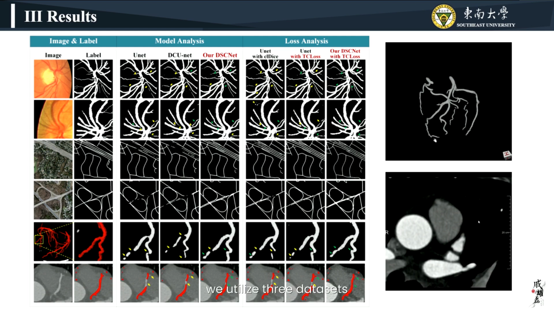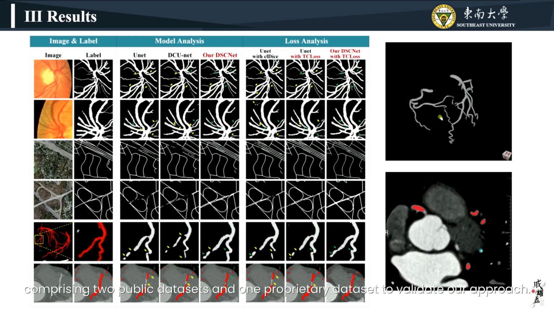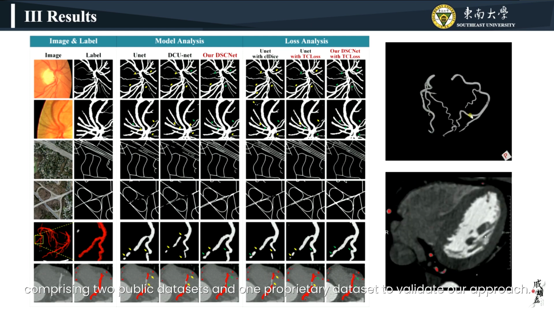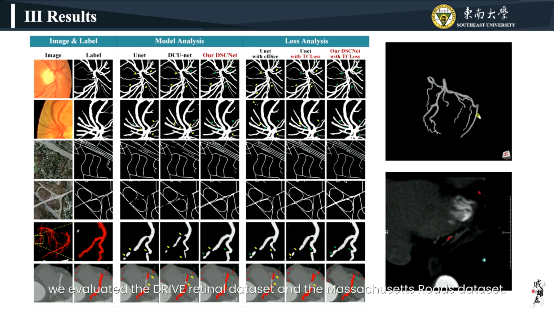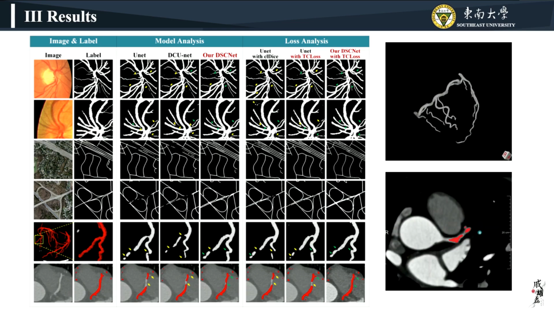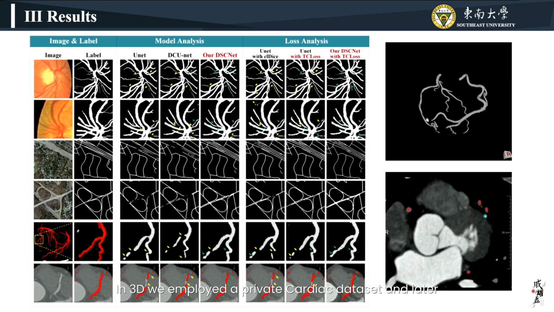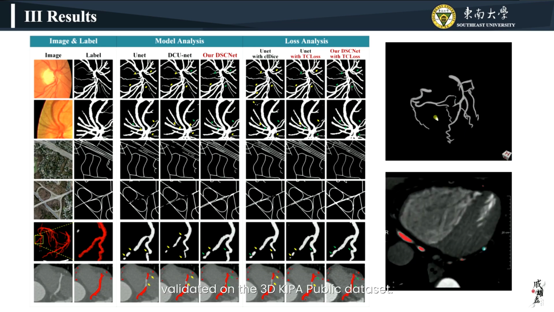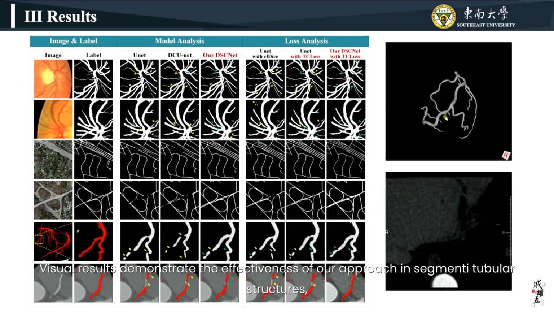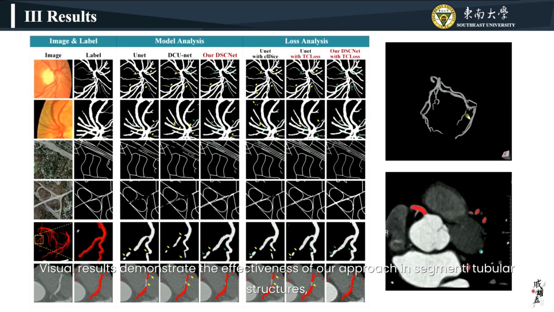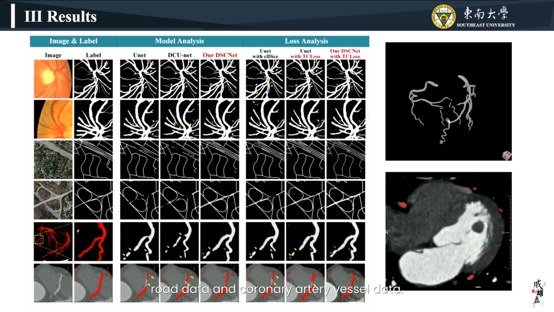In this research, we utilize 3 datasets, comprising 2 public datasets and 1 proprietary dataset, to validate our approach. In 2D, we evaluated the Drive retinal dataset and the Massachusetts Roads dataset. In 3D, we employed a private CCTA cardiac dataset and later validated on the 3D KiPA public dataset. Visual results demonstrate the effectiveness of our approach in segmenting tubular structures, particularly in remote sensing road data and coronary